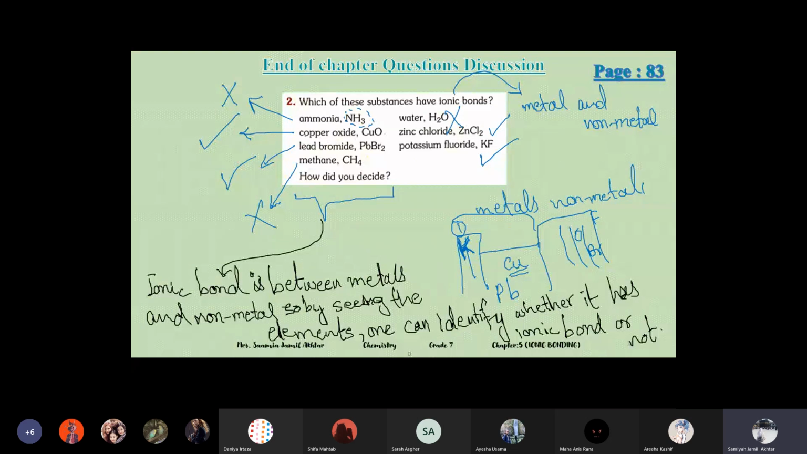Okay, beta, time's up. Four questions are left: 3, 4, 5, 6. So inshallah, in the next class, first I will discuss the worksheet with you, and then these questions. Teacher, do we have to do the fill in the blanks in the copy? No, no need to do question number 1 in the copy.